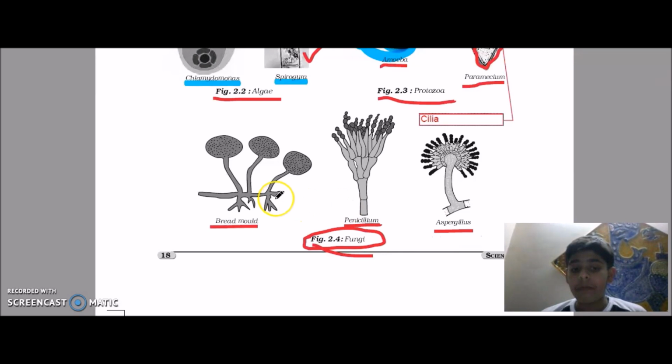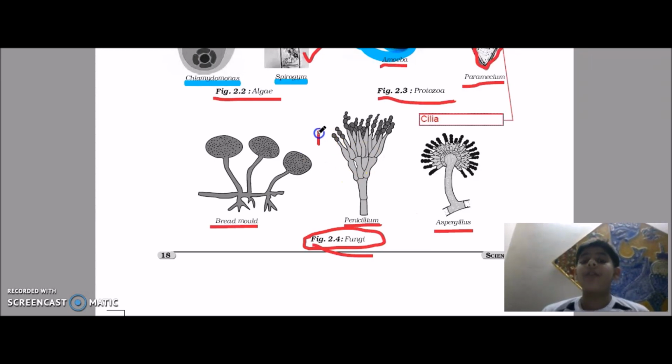Okay, now the bread mold. Simply you can understand, bread mold is the common people's name for rhizopus. Okay, rhizopus, the bread mold. It's formed on bread, that's why it's called bread mold.